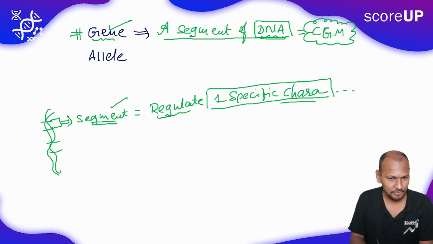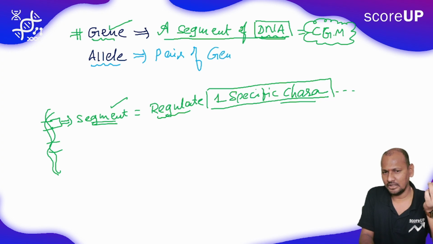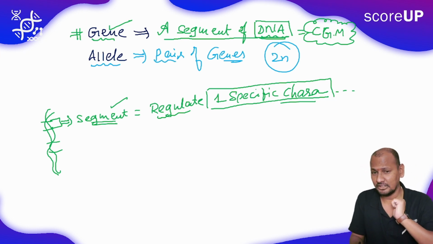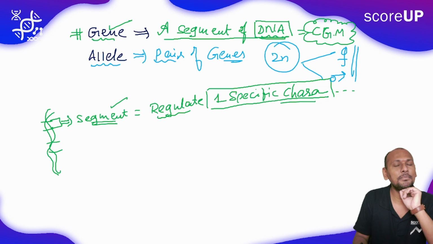Now come down to the next point. What is an allele? An allele is nothing but a pair of genes. In most organisms, which are diploid, one of the pair is from the mother and another is from the father. One set is from our mother, another set is from our father. This is the diploid condition.